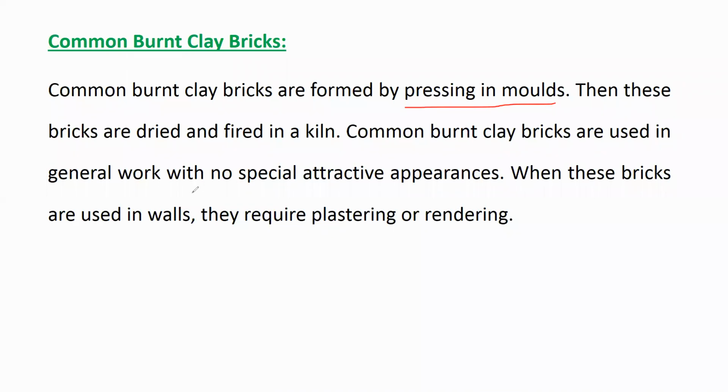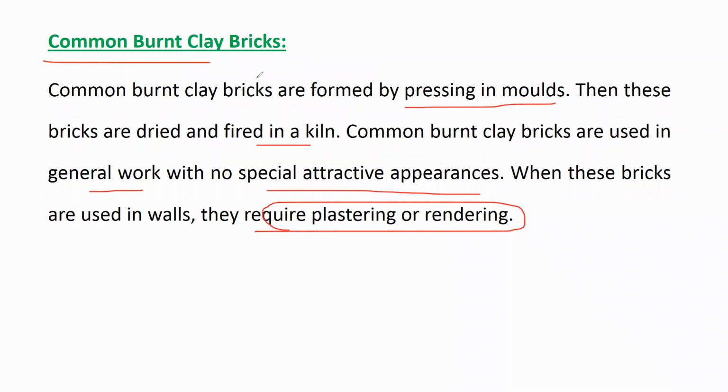Then these bricks are dried and fired in a kiln. Common burnt clay bricks are used in general work with no special attractive appearance. When these bricks are used in walls, they require plastering or rendering.